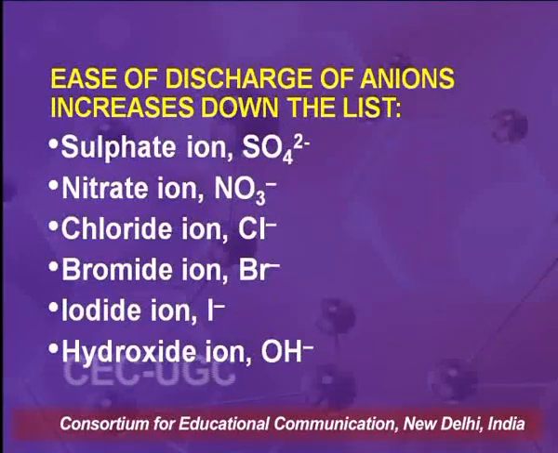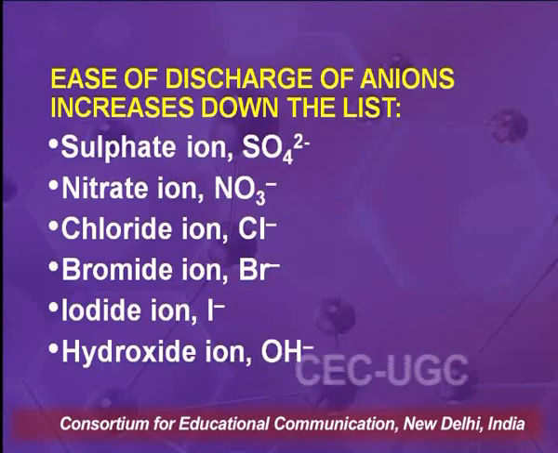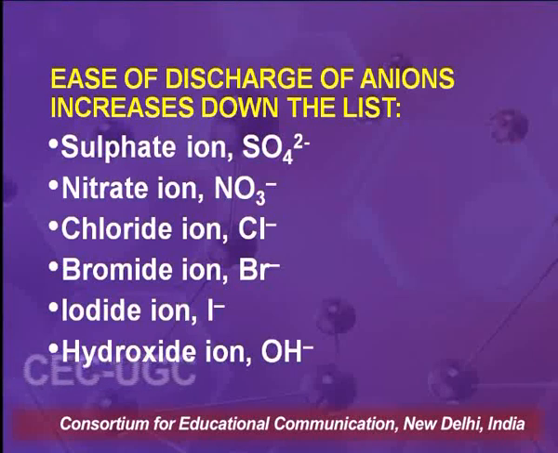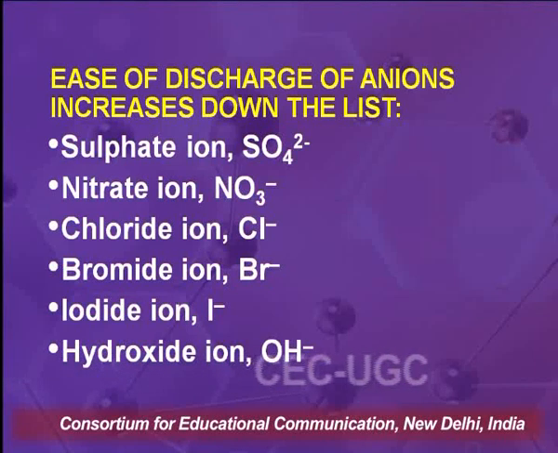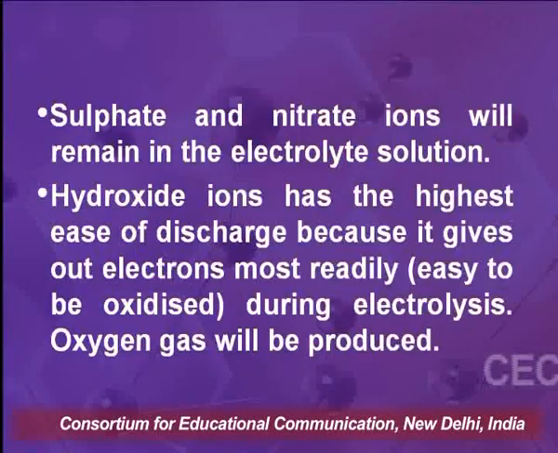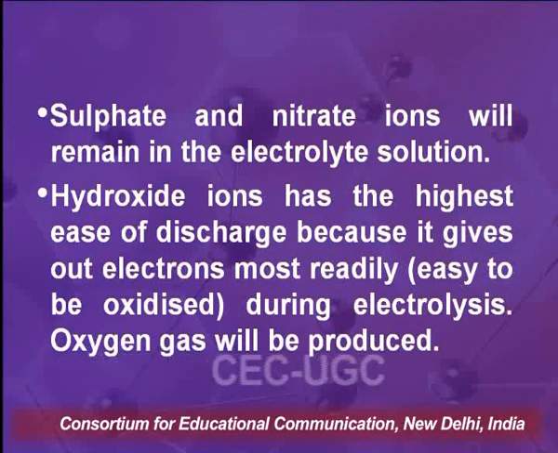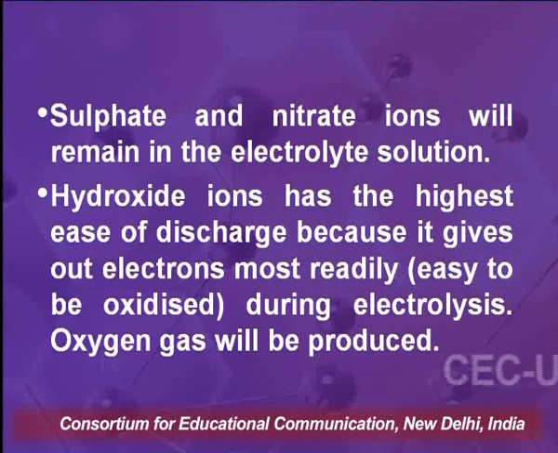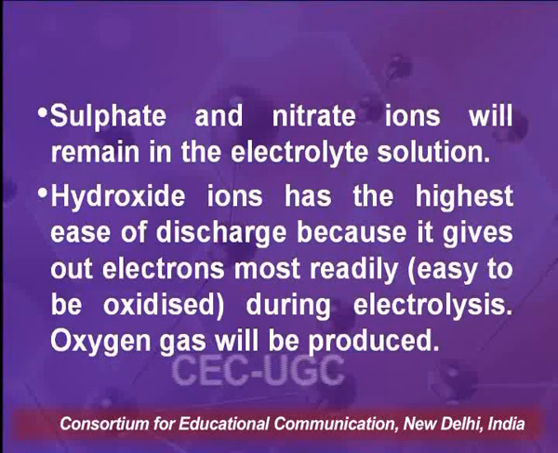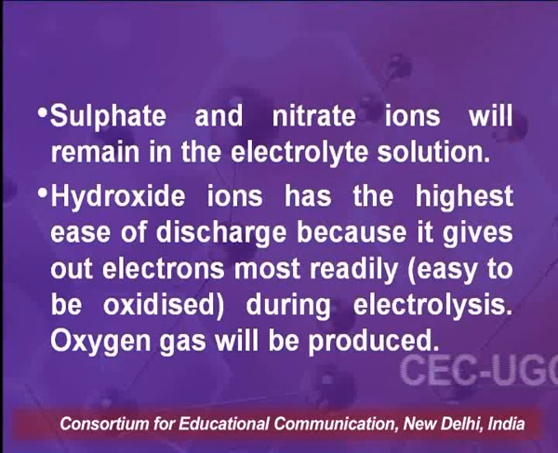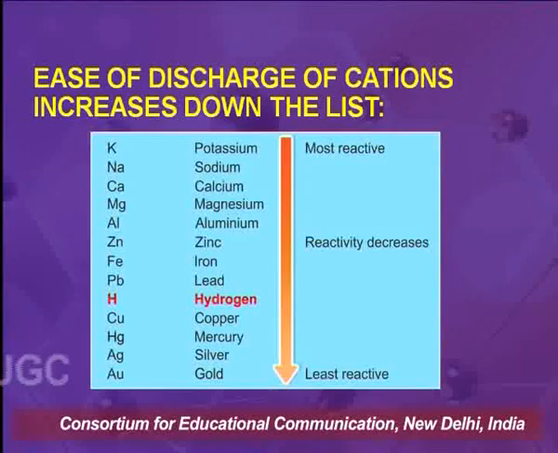We can see the ease of discharge of anions increases down the list. At the top we have sulfate ion, then nitrate, chloride, bromide, iodide, and last we have hydroxide ion. Sulfate and nitrate ions will remain in the electrolyte solution. Hydroxide ion has the highest ease of discharge because it gives out electrons most readily during electrolysis, and oxygen gas will be produced. This is the ease of discharge of cations which increases down the list.